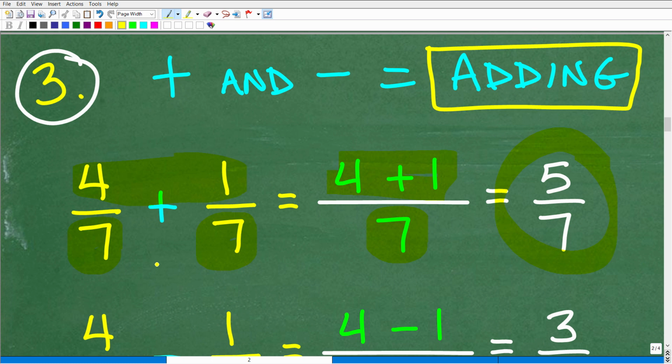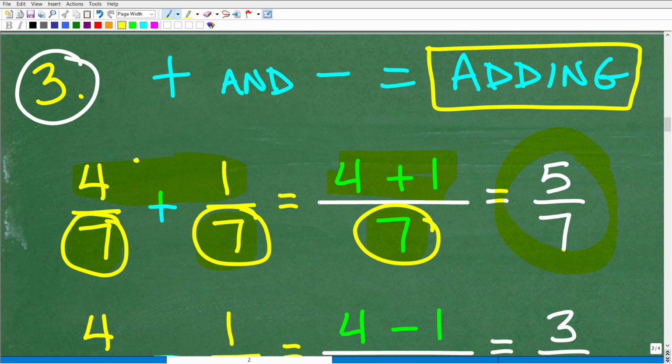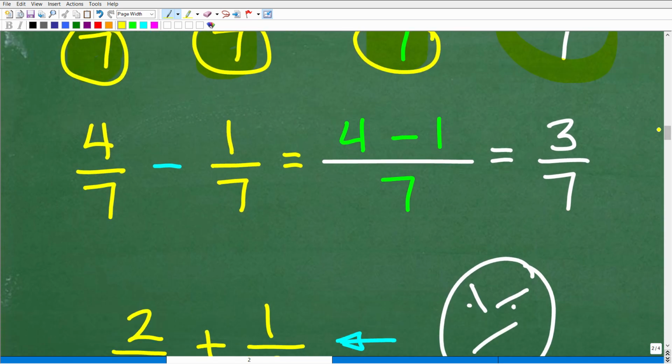So the first thing you want to check in an addition or subtraction problem involving fractions is the denominators. Okay, you got to look to see, are these the same? If they are the same, i.e. common denominators, just write that denominator and perform that respective operation in the numerator. 4 plus 1, again, is going to be 5. So this is 5/7. Okay, so this works the same way with subtraction.